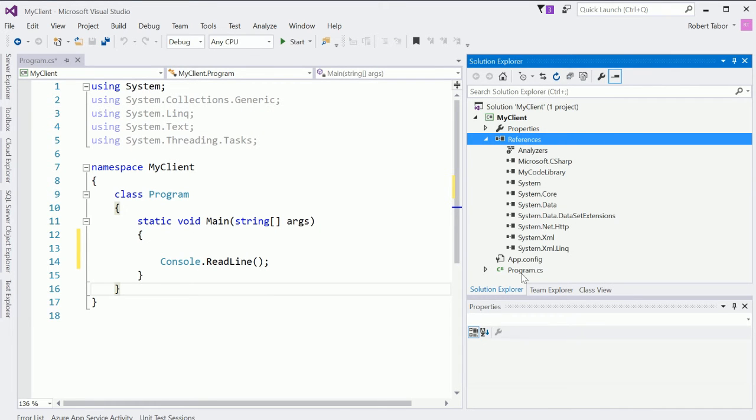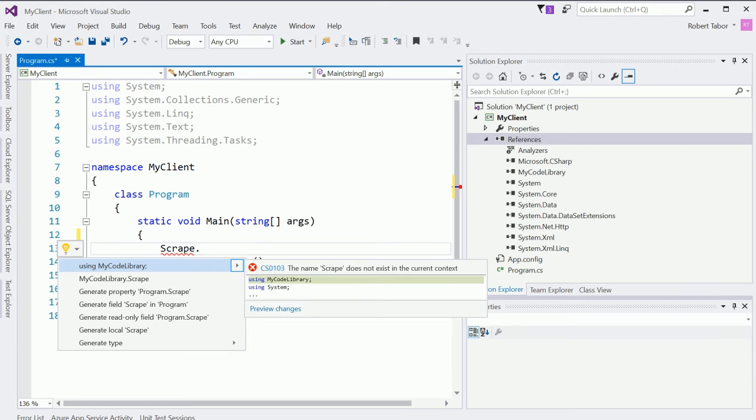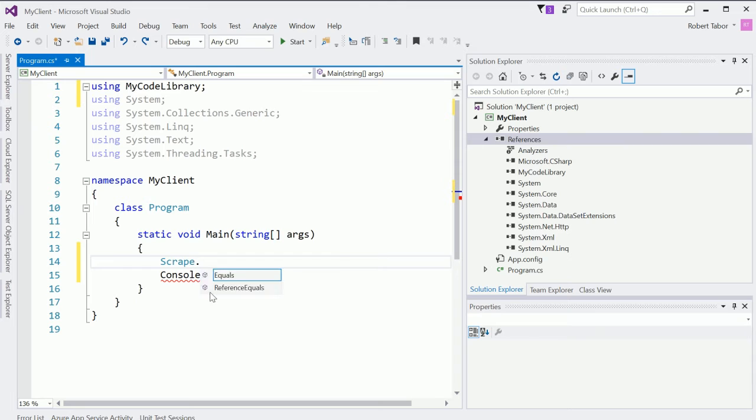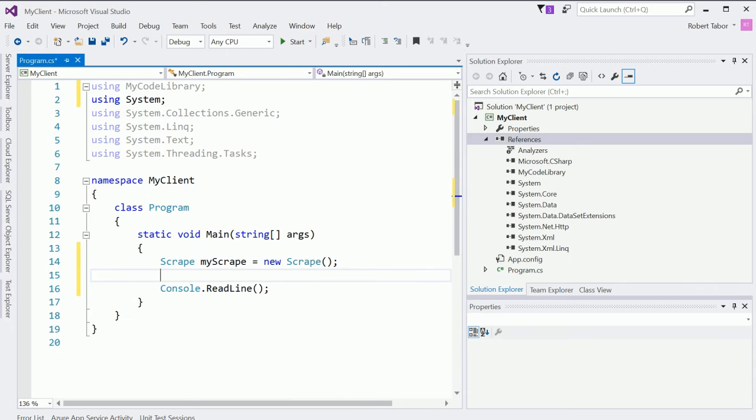All right. And so now that I've done that, what I should be able to do is get to the scrape class, right? But it doesn't see the scrape class, so I'm going to hit Control-period on my keyboard, and notice that it will find the correct using statement. The using my code library namespace. Scrape, my scrape equals new scrape. Okay, and now I should be able to go my scrape dot, and there we go, scrape web page, and I should be able to give it a URL.